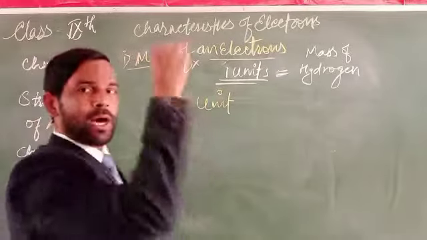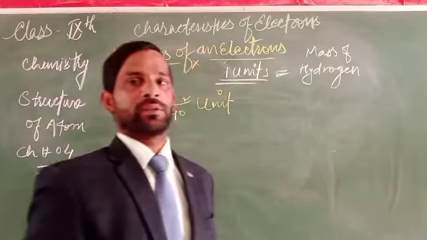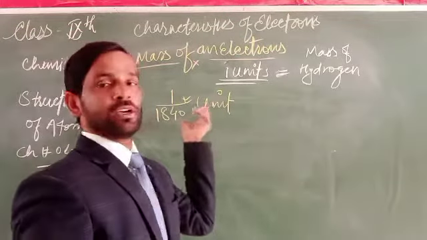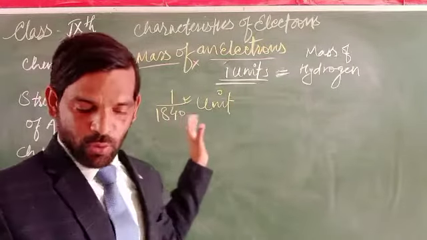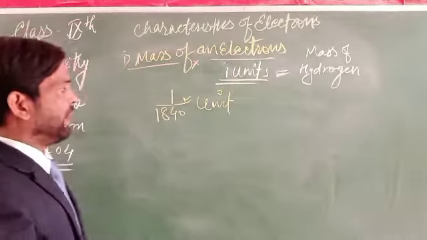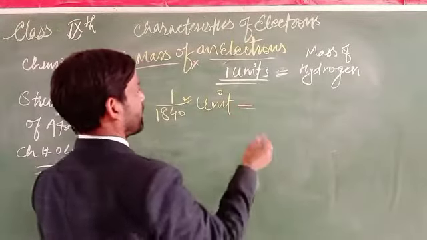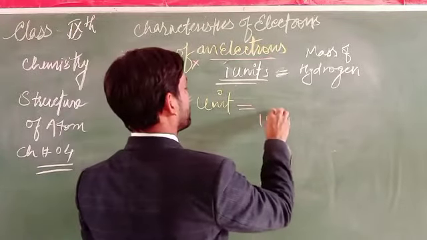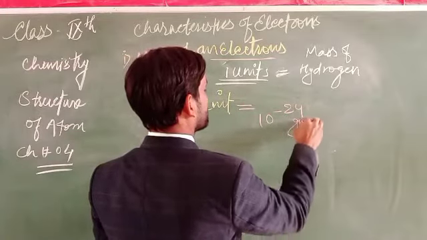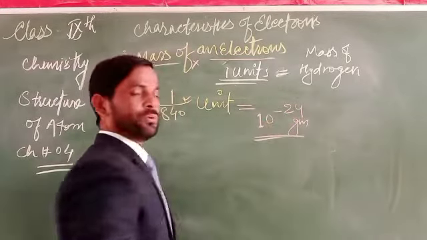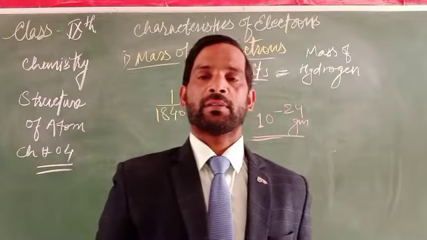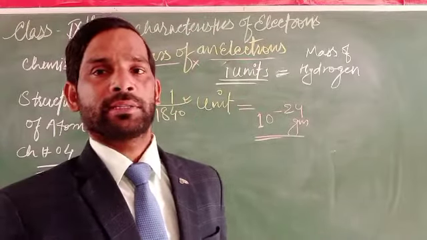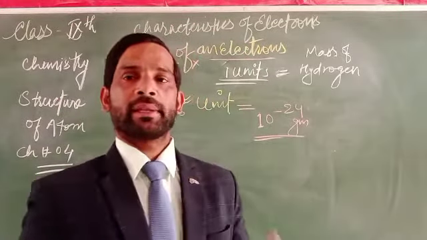It is the total mass in units for the electron. So the electron has a mass of about 10 to the power minus 24 grams. It is a very low mass that cannot be considered. This can be negligible when calculating atomic masses. So the mass of an electron can be considered negligible.